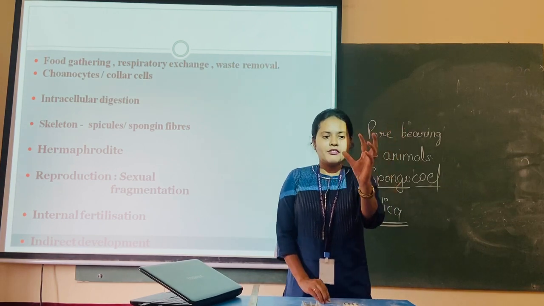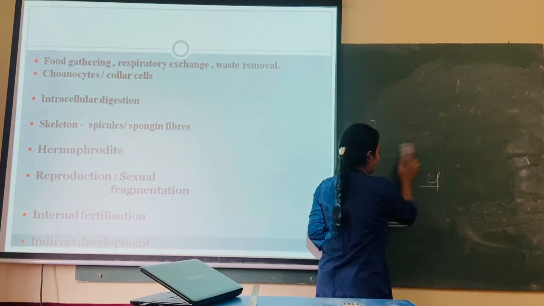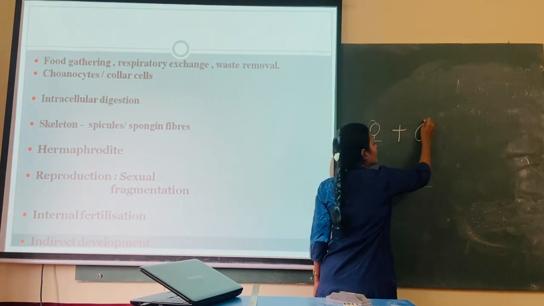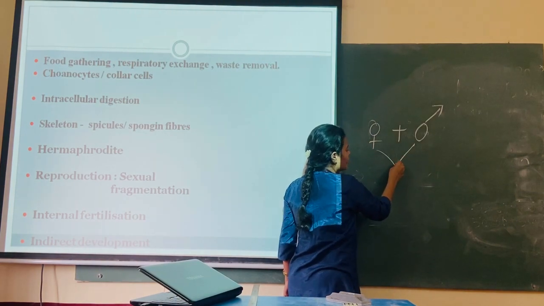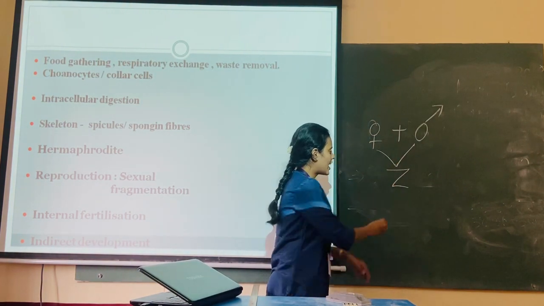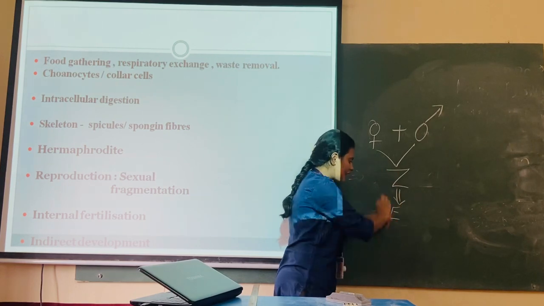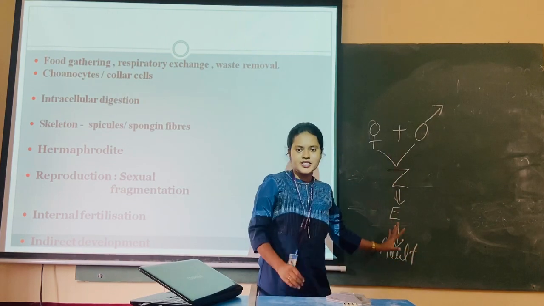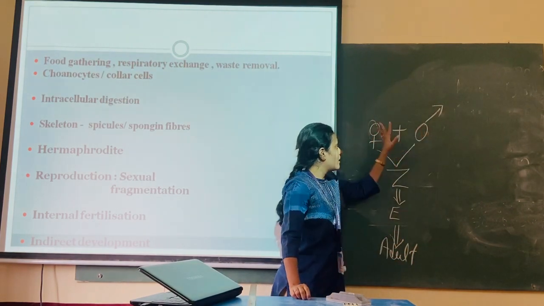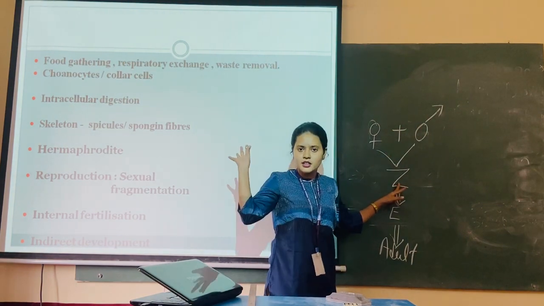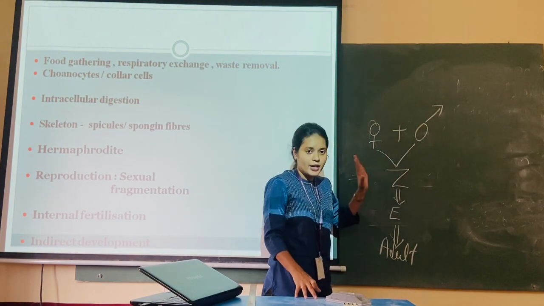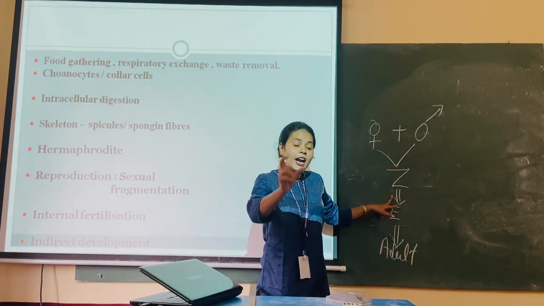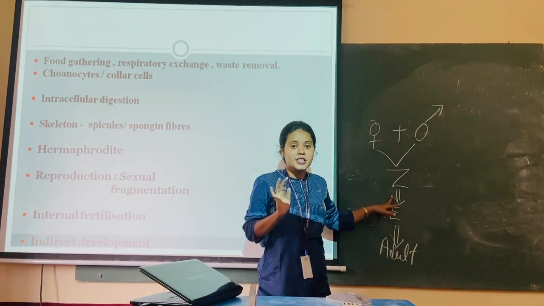Now, everyone knows that. Female gamete plus male gamete fusing, and you will get a zygote, right? So the zygote will normally divide into an embryo, and finally the embryo will give rise to an adult. This is the normal step. Here also the male gamete and female gamete will fuse. You will get your zygote. Now the zygote will be directly giving birth to the organism, but that organism will not be similar to the adult.